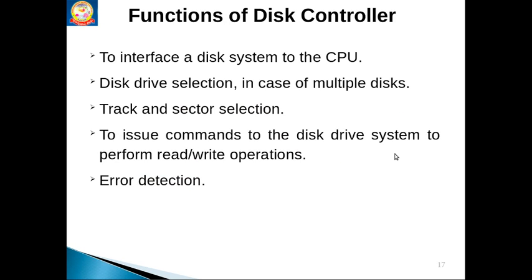What is the use of the disk controller? This disk controller is an interface between the CPU and the disk system, where we can record our data. How do we select the track and sector, and how do we issue commands to the disk, where to read and where to write, all these read and write operations? To perform read and write operations we use this disk controller. So to detect errors, or to perform read and write operations, or to select the track and sector, we use this disk controller.